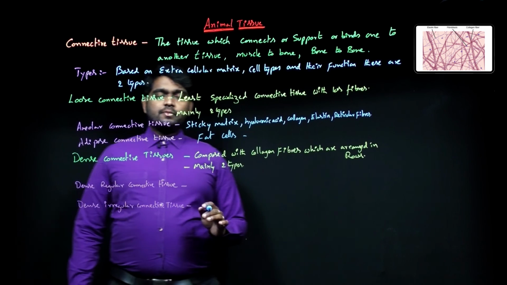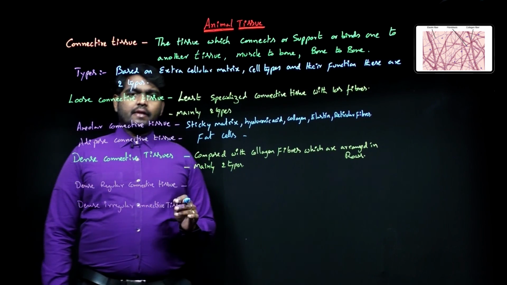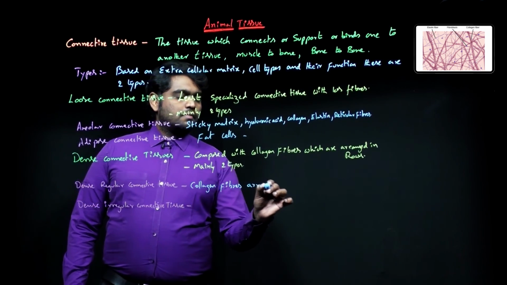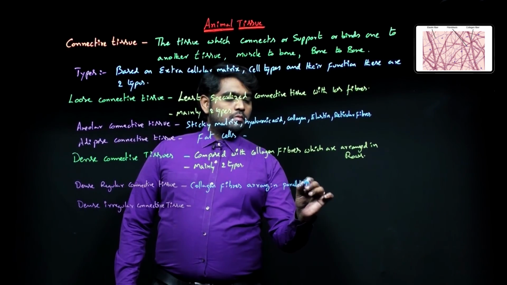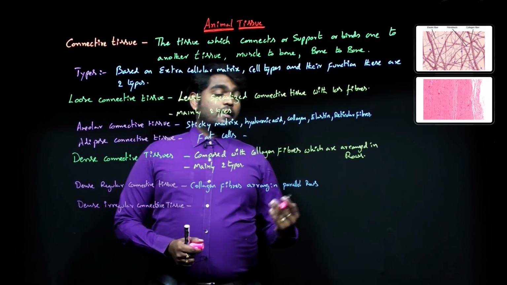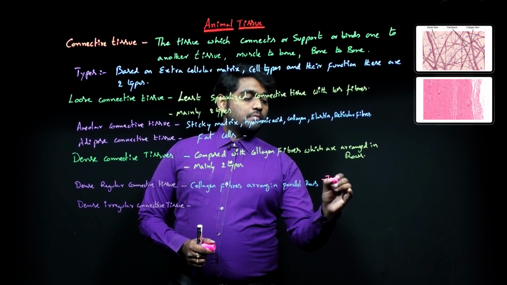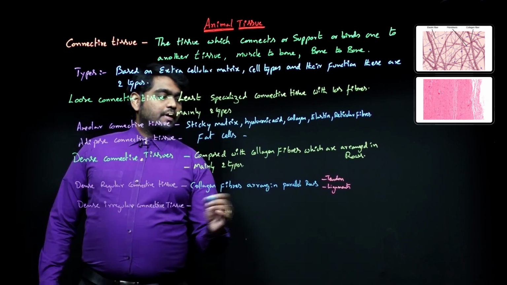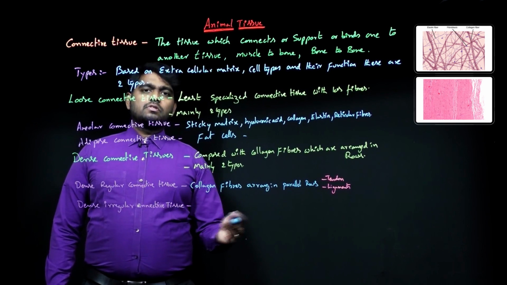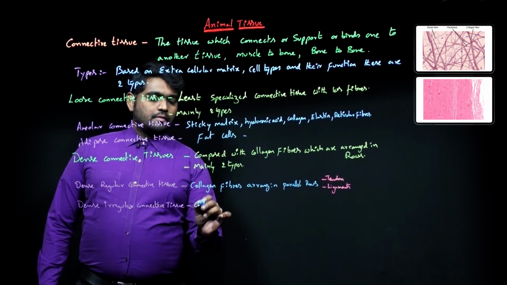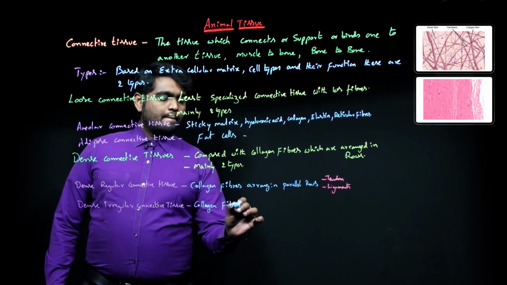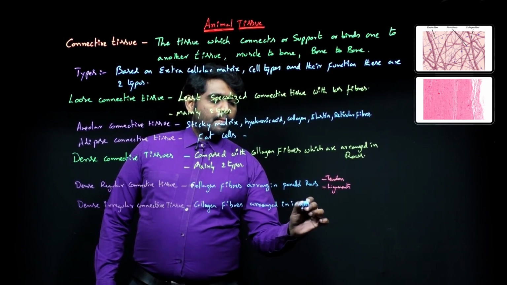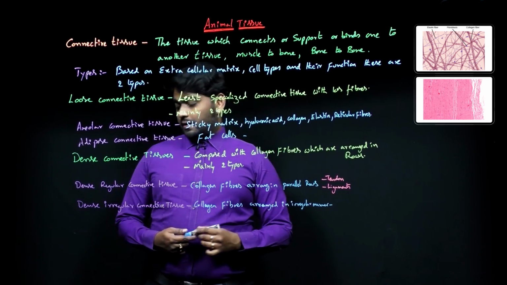Dense regular connective tissue means the collagen fibers are arranged in parallel rows. Examples, tendon and ligaments. In dense irregular connective tissue, the fibers are not arranged in parallel rows, it is an irregular manner.